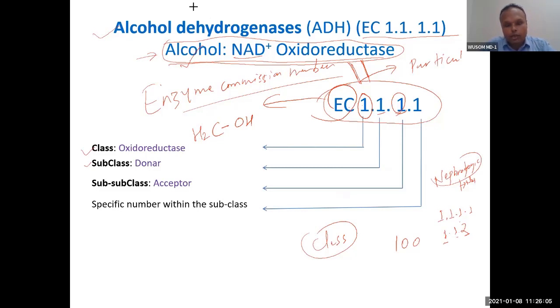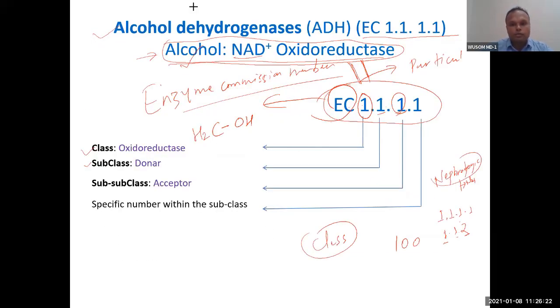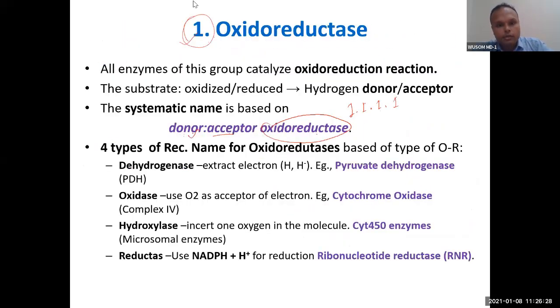If you know what this means, you will understand from this number only what this enzyme does. And good news is that you don't have to memorize this. If you know this is oxidoreductase, that will be sufficient.